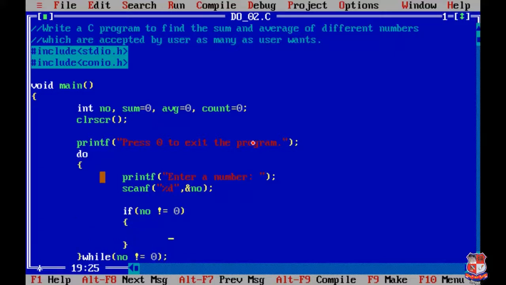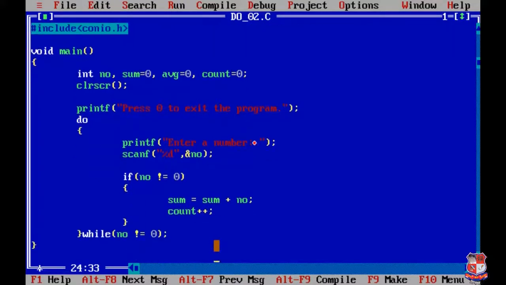If the number is 0, then we don't require the summation. So we write sum equals sum plus number. And we have to increase the value of count, count plus plus. This value we are using for finding the total number of values entered by the user.